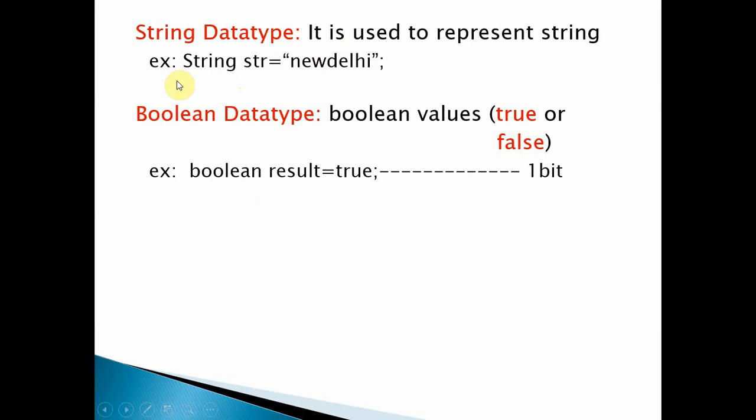When it comes to the boolean data type, you already know about it. There are two possible values for the boolean data type: true and false. For defining a boolean you can use boolean, then the variable name equal to true. It takes only one bit. Why? Because true or false can be represented in numerical format also, that is 1 and 0, 1 for true, 0 for false. There it will take only one bit, which is enough. In C or Java, whatever the language may be, boolean variables take only one bit. That is enough. So that is about data types.